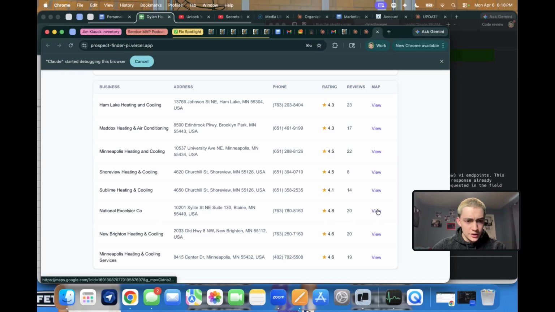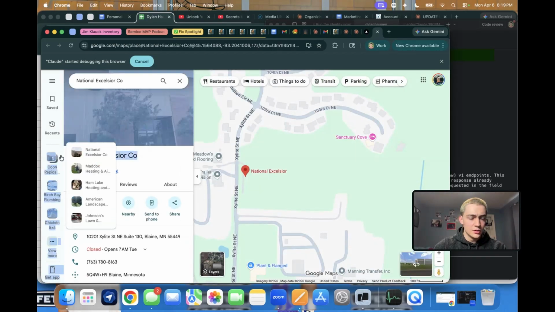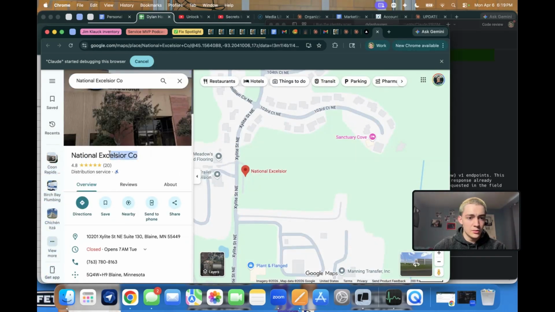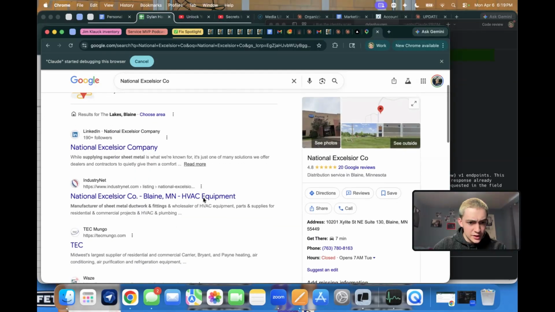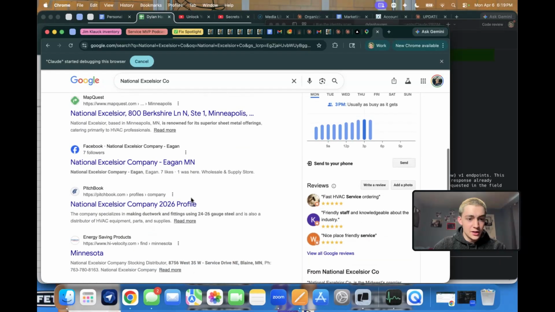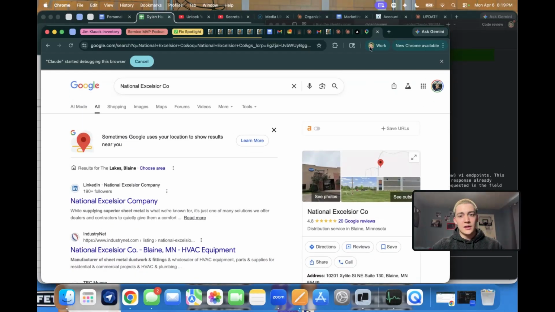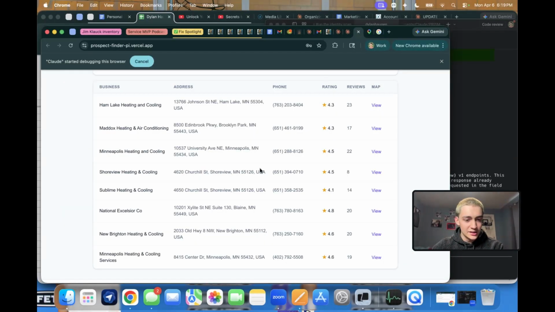We can try this one though. So this one, once again, no website. And I messed it up. Search up their name. And this is one that does not look like they have one. They have like profiles on these other sites, but yeah. So a lot of these, I've had a lot of luck. This was unlucky here that I showed two that actually did have one or something like that. But a lot of these do not have websites. I've had very good luck with it so far.